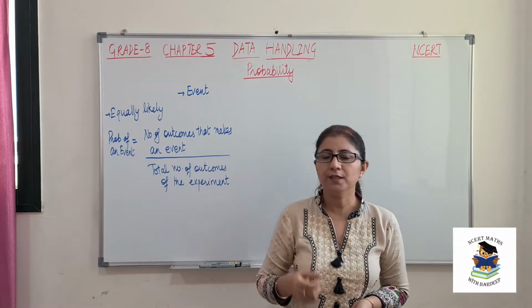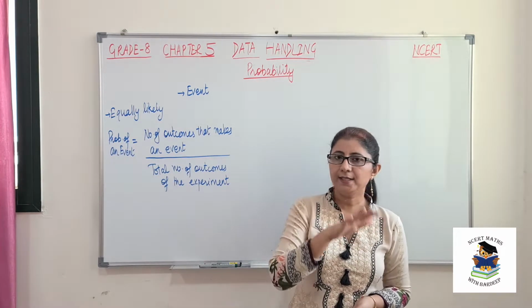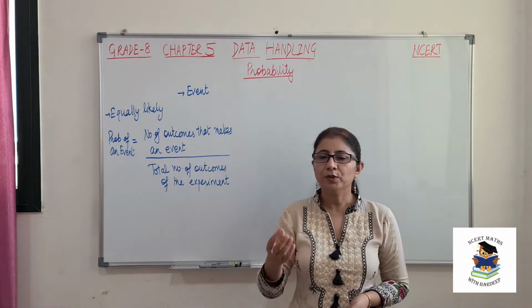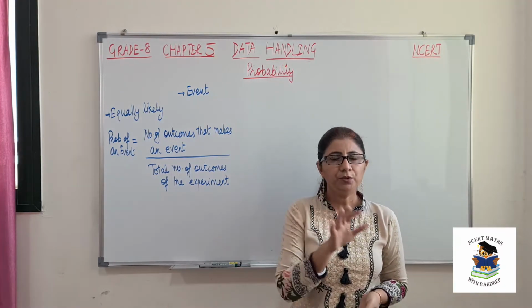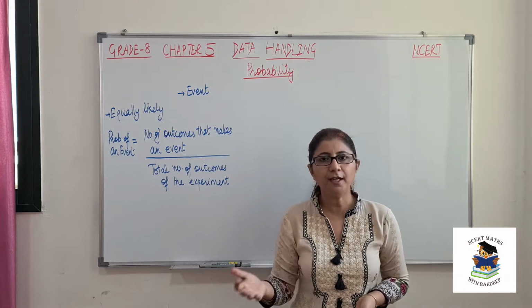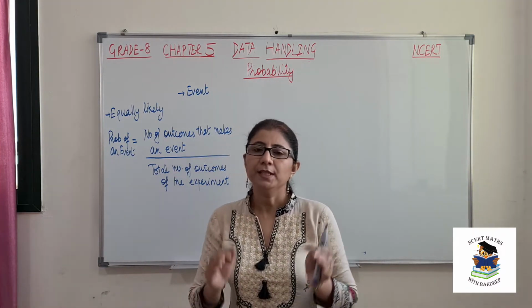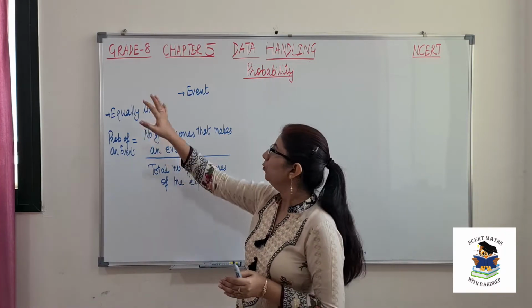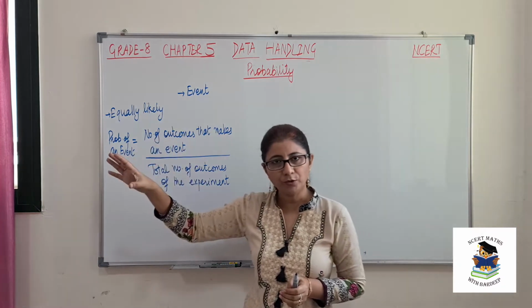Suppose you are tossing a coin. In a coin we have two different sides, that is head and tail. So whenever you toss a coin, chances are there that you will get head and chances are there that you will get tail also. So these are the different outcomes that we will consider. What is the probability of those particular outcomes?